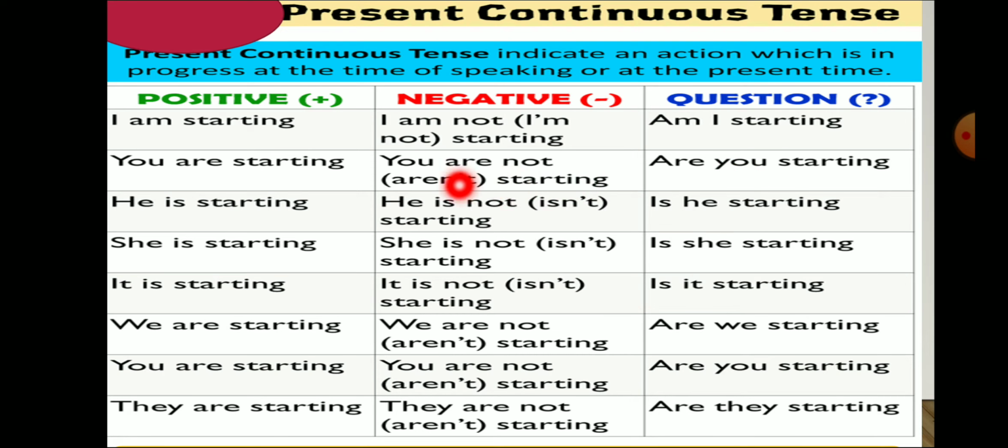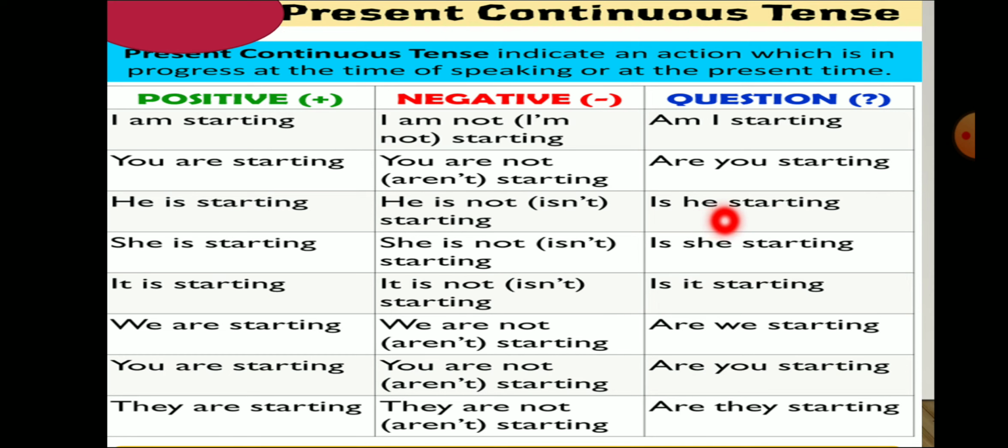So, we are again seeing all the examples. You are starting. You are not starting. Here the short form of are not, aren't, is used. Are you starting? He is starting. He is not starting, means he isn't starting. Is he starting?